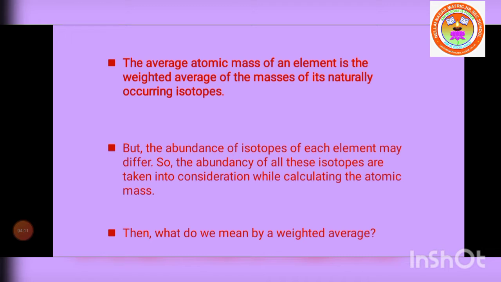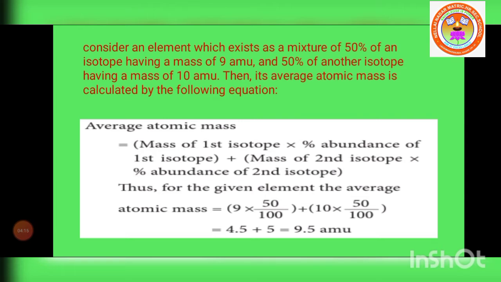What do we mean by a weighted average? Consider an element which exists as a mixture of isotopes. One isotope has an abundance of 50% and a mass of 9 AMU, where AMU means atomic mass unit.